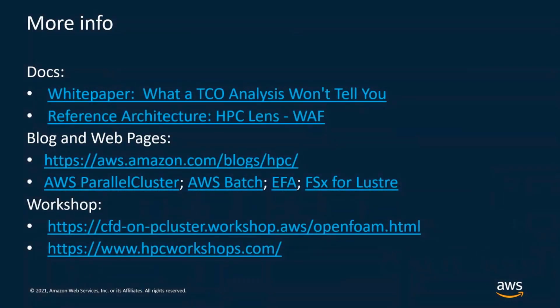As I said before, at this link you can find more information. For example, we have our HPC Lens, the Well-Architected Framework for high-performance computing. This is our reference architecture, but we also have blog posts and web pages where you can dive deeper on all the services that I've mentioned today. So ParallelCluster, Batch, EFA, and FSx for Lustre. All the code that I have used is taken from a workshop that we have in place. For example, we have this workshop on OpenFOAM, so you can go on this URL and download all the code that I've used today. But we also have other examples on the HPC workshop page.